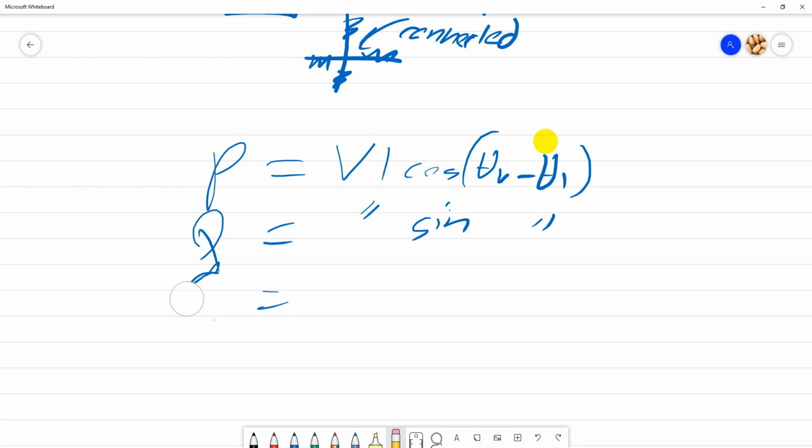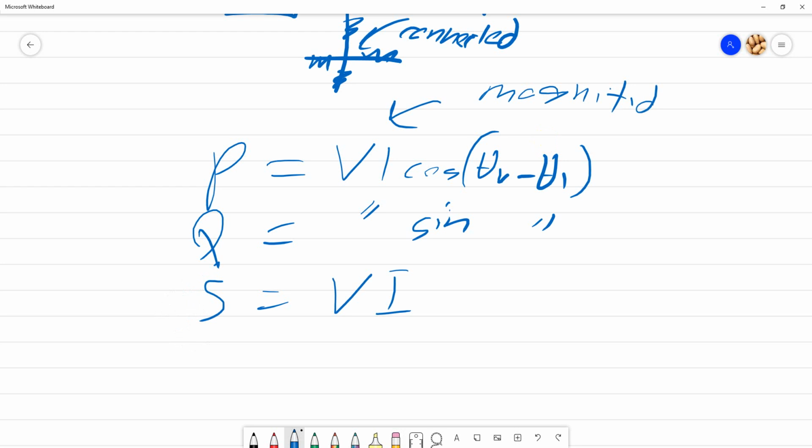So make sure you know what apparent power is. S is just equal to VI. This one is only magnitude, this one also magnitude, this one also magnitude. There is also complex power here.